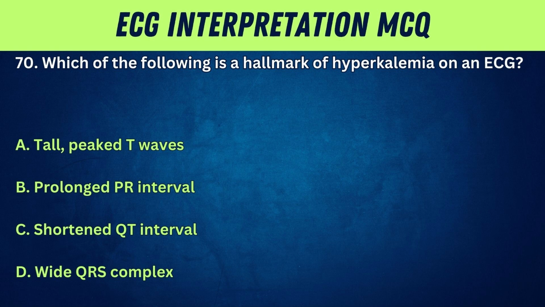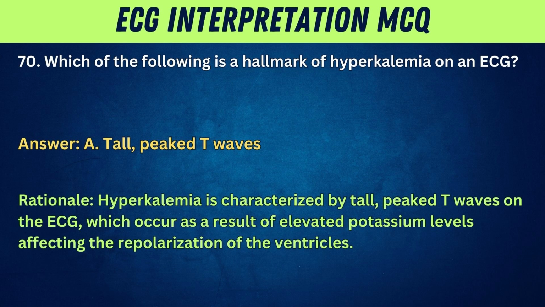70. Which of the following is a hallmark of hyperkalemia on an ECG? A. Tall, peaked T waves. B. Prolonged PR interval. C. Shortened QT interval. D. Wide QRS complex. Answer: A. Tall, peaked T waves. Rationale: hyperkalemia is characterized by tall, peaked T waves on the ECG, which occur as a result of elevated potassium levels affecting the repolarization of the ventricles.